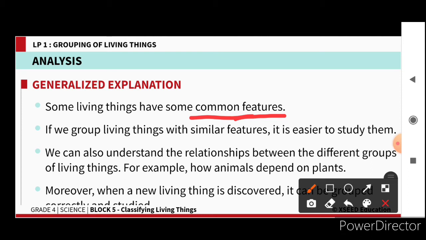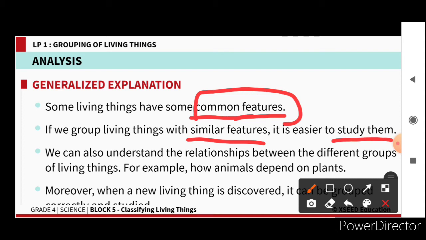A cat has some stripes on its body. Even the lion family has the same thing. Cats have sharp canines. The lions too have sharp canines. Like that, to understand the common features, we are using grouping. If we group living things with similar features, it is easy to study them.